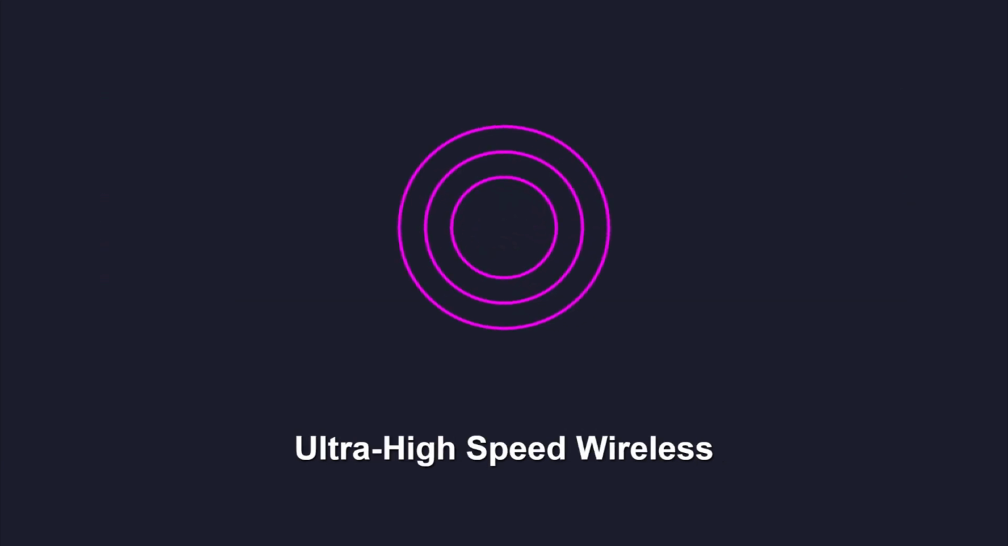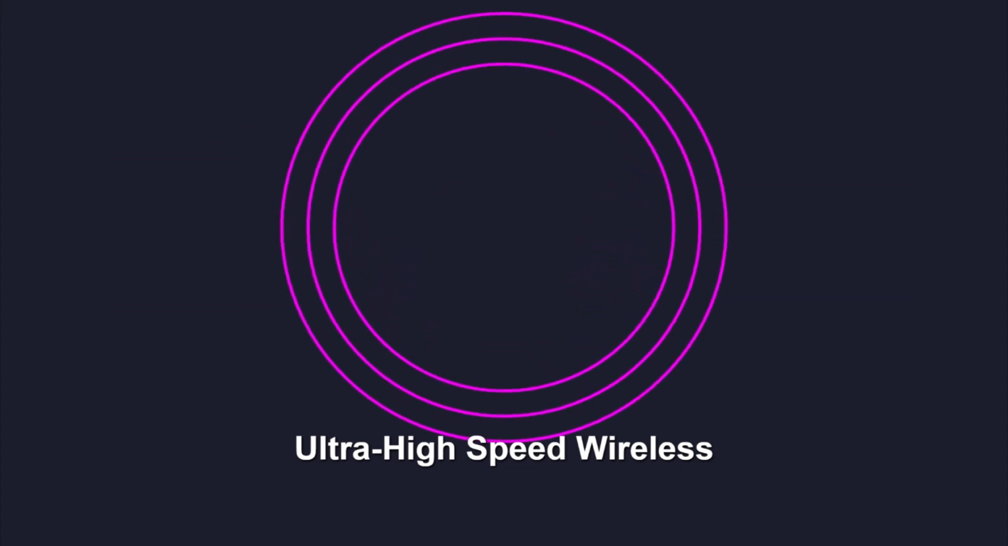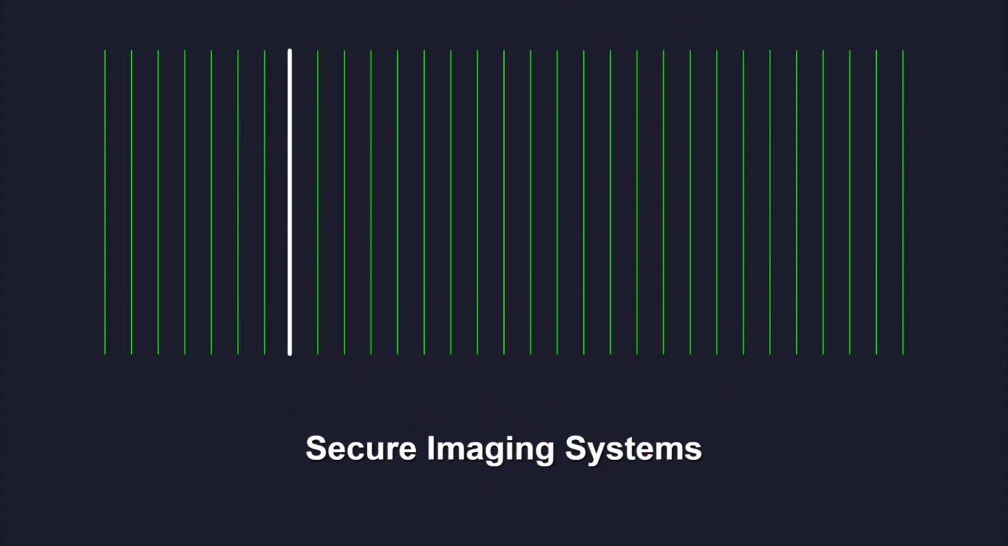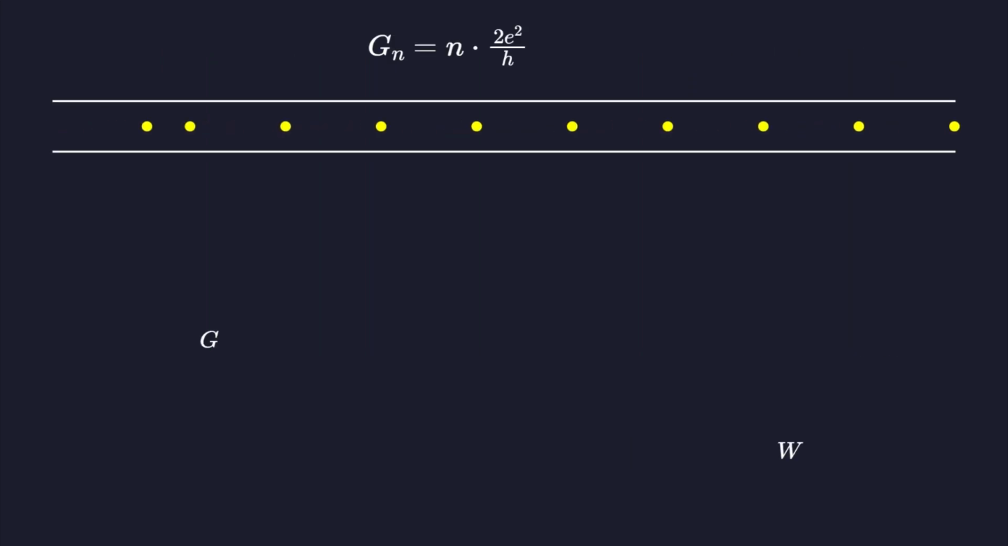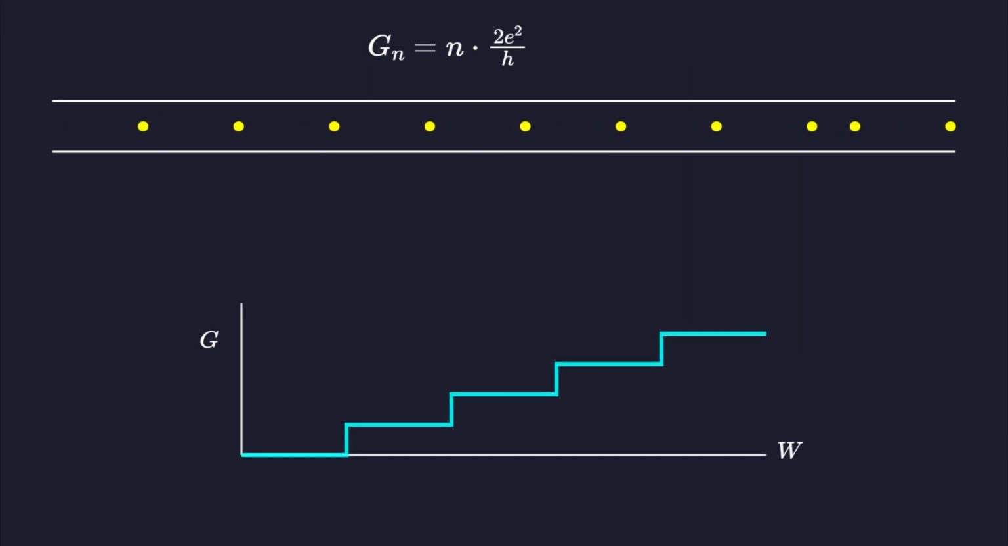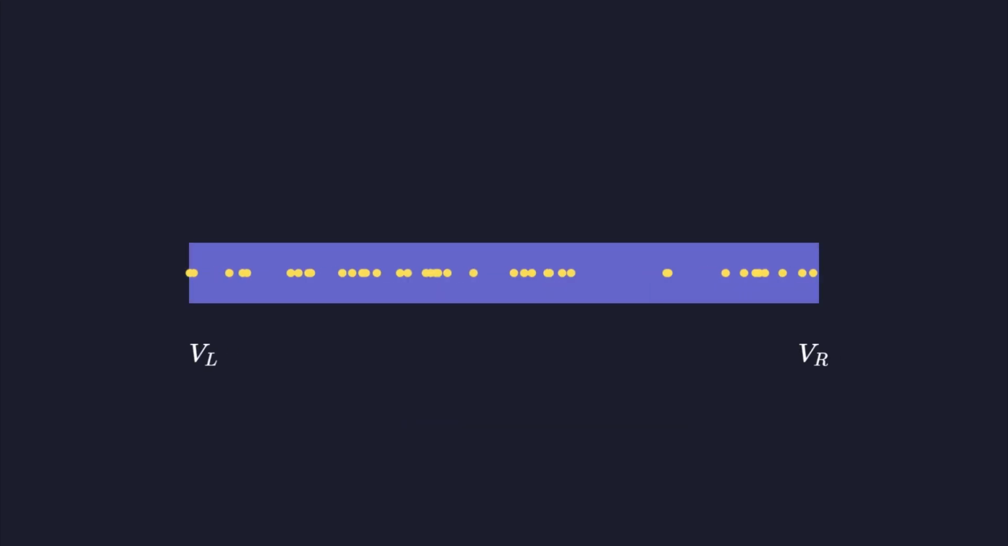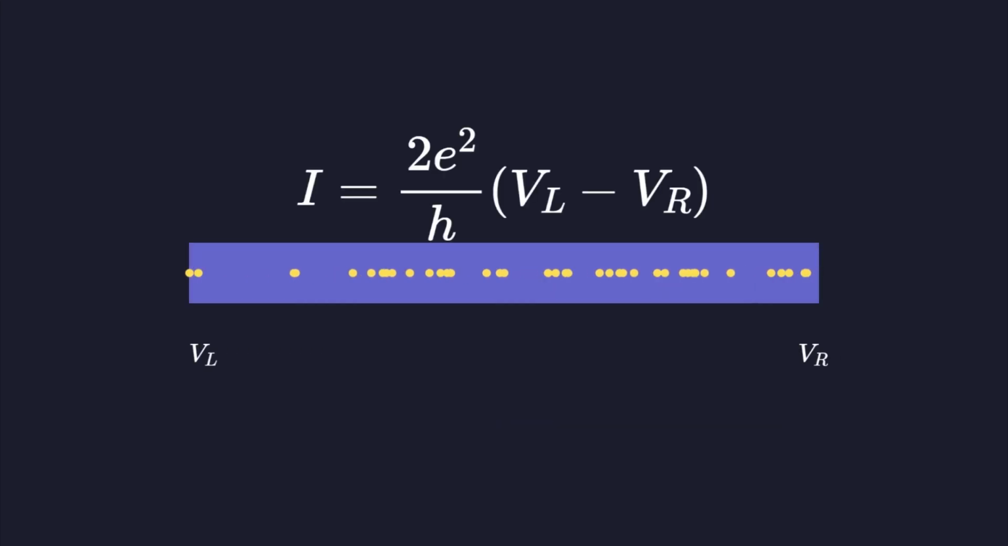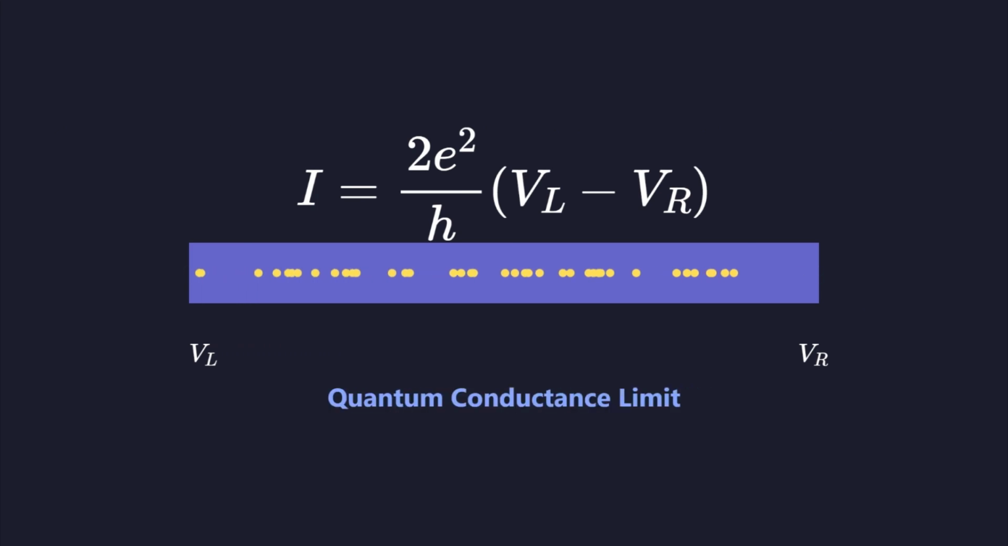Ballistic graphene transistors could bridge this gap, enabling new technologies in ultra-high-speed wireless communication and secure imaging systems for medical or security applications. In the ballistic limit, the conductance of the graphene channel is quantized. This means the current flows in discrete steps related to the number of quantum modes available in the ribbon. Using the Landauer-Büttiker formula, we can calculate the maximum current a ballistic graphene nanoribbon can carry.